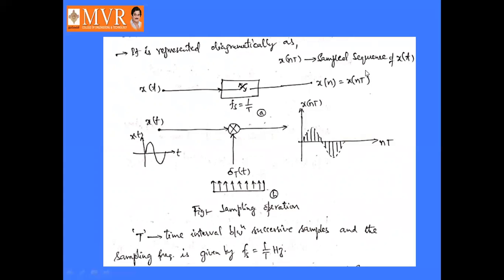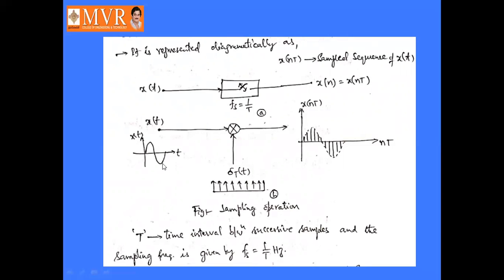It is nothing but the discrete time signal. Here the sinusoidal signal is multiplied with the impulse train delta T of t, so that it becomes x of nT. It is represented like this.